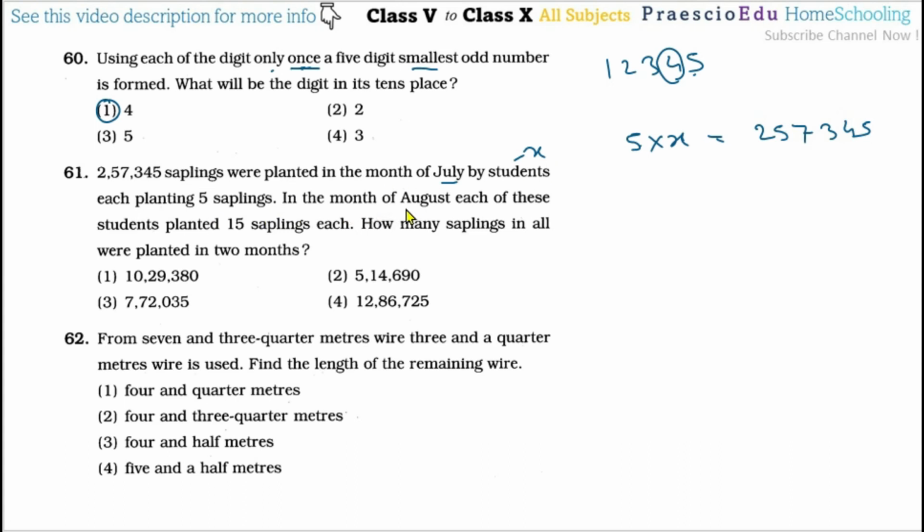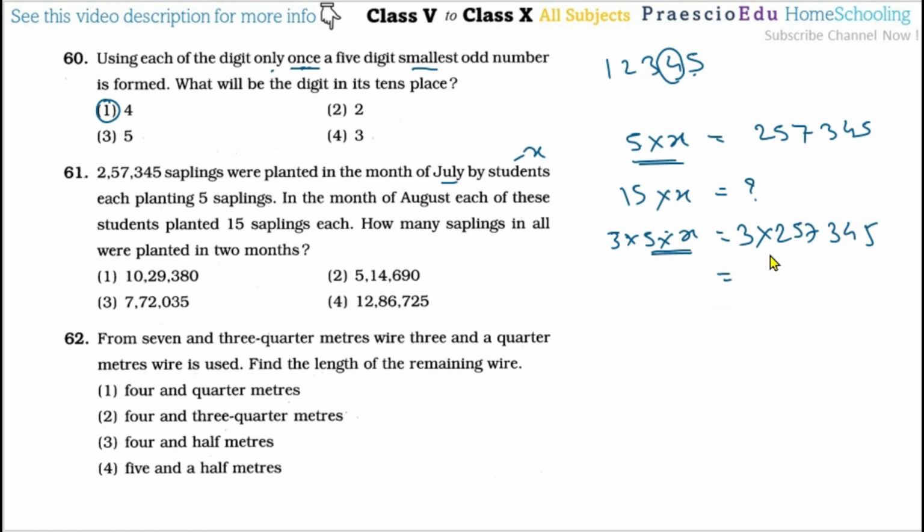Then in the month of August, each of these students, the same X, planted 15 saplings. Now that is equal to how much, that we have to calculate. So here 15 means we can say 3 multiplied by 5 and then X. As we know 5 multiplied by X means this one, so this 3 is multiplied by this amount, 2 5 7 3 4 5.